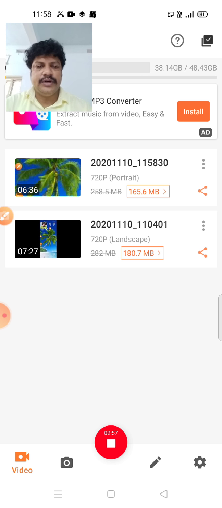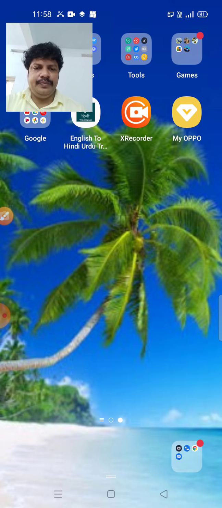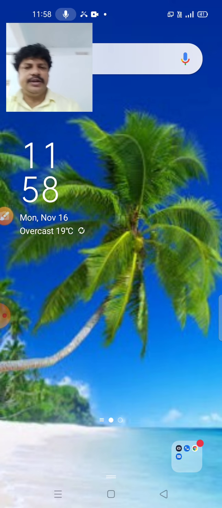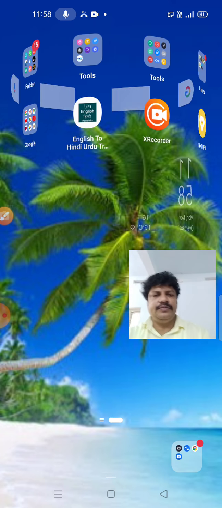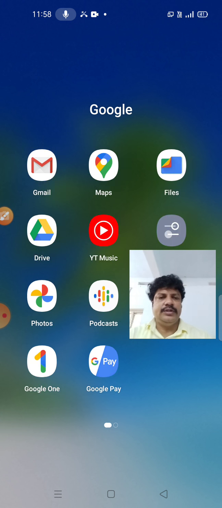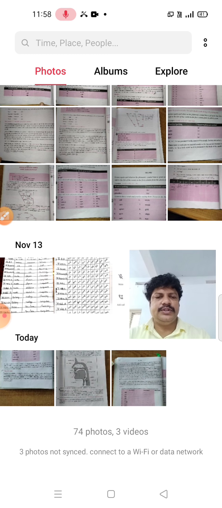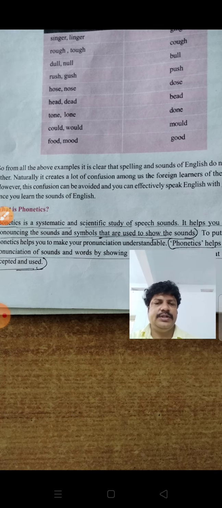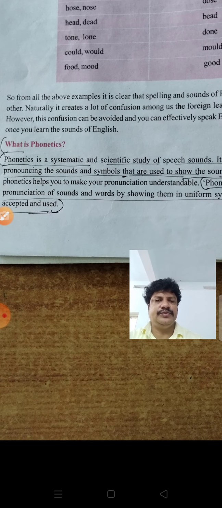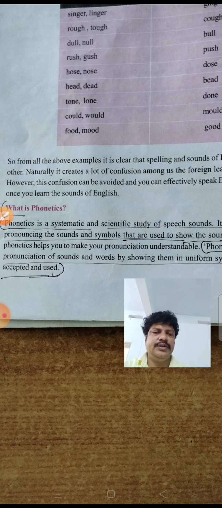So let us see how sounds are categorized. First of all, the sound system in English is irregular. That's why, as you can see in your textbook, phonetics is necessary for studying the speech sounds.